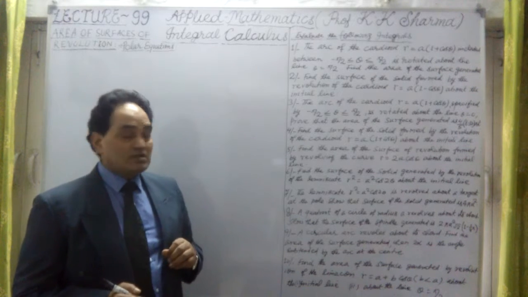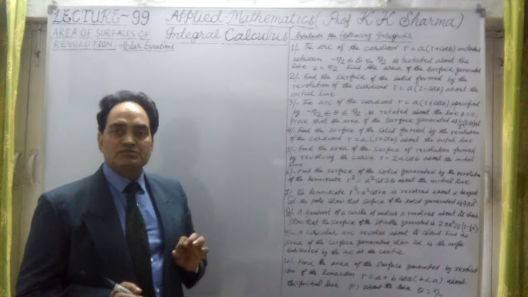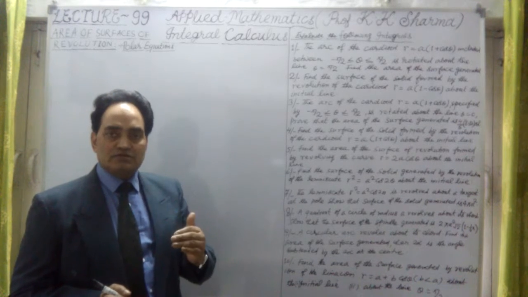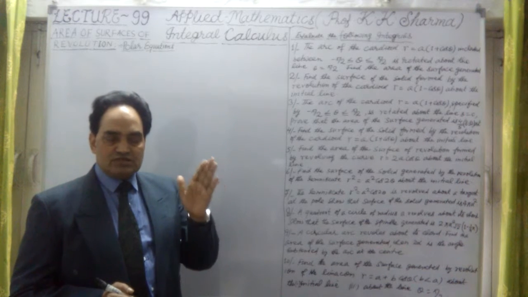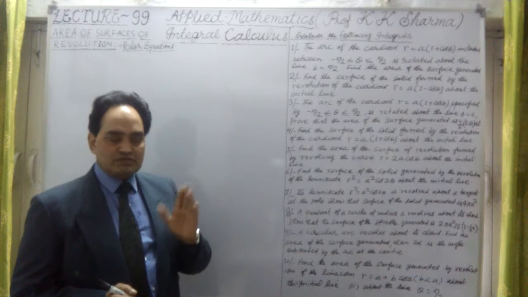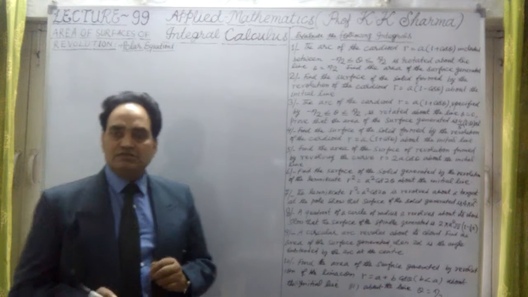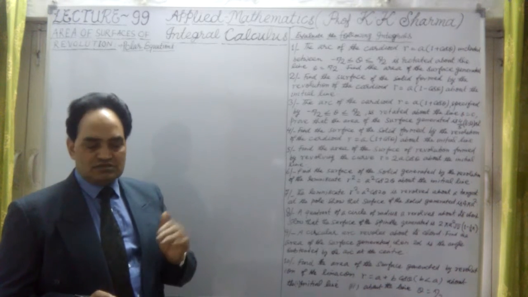Now in case of polar equations, I'll talk about two formulae. The first is when the curve is revolved about the initial line, where theta is 0.